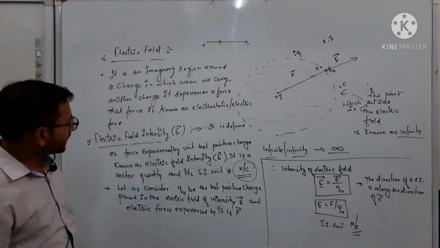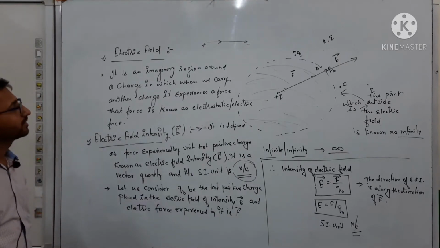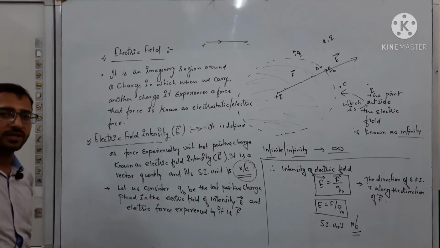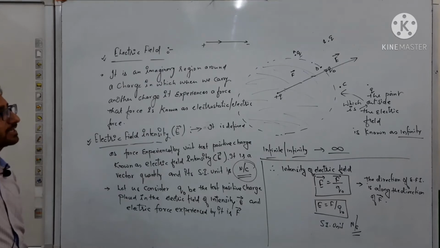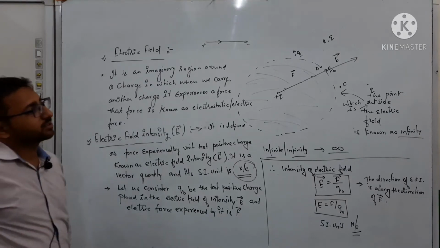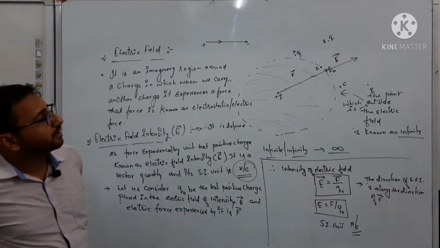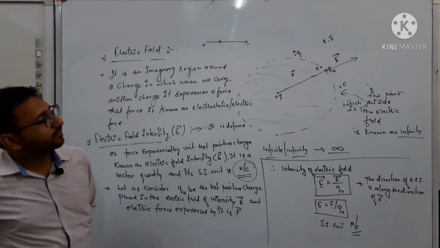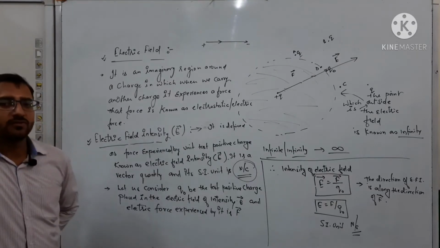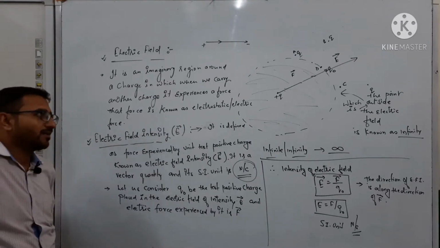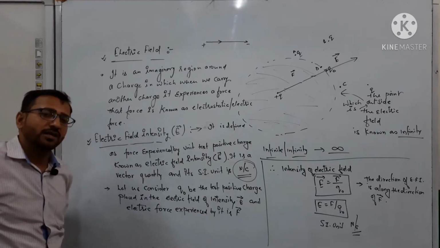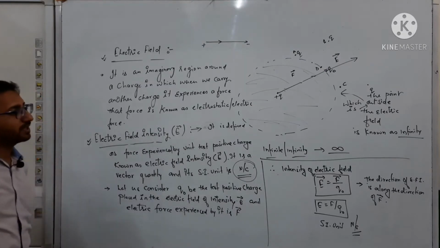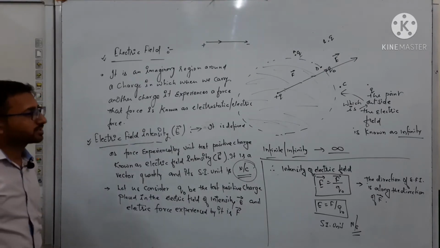Now after that we talk about the new topic, which is the electric field lines and the electric field lines property, so that we can easily understand the direction of electric field, which is from positive to negative. Let us start how the electric field line we can explain. Four properties we have here which are very important from your examination point of view. So let's start the video after this.